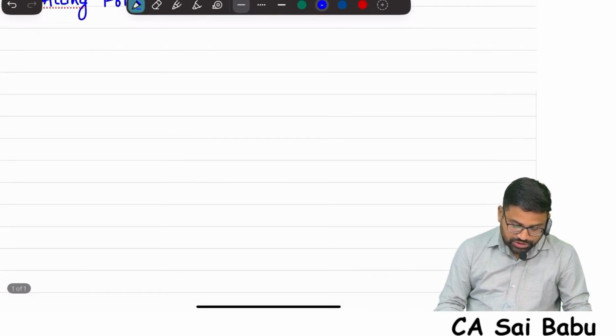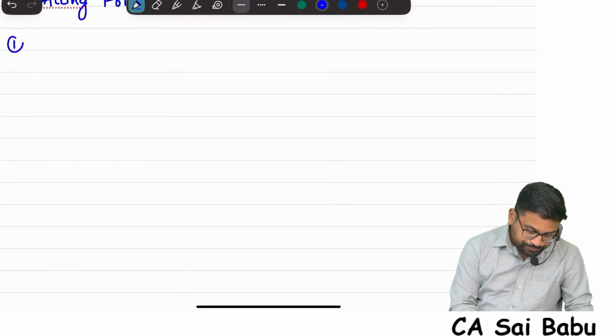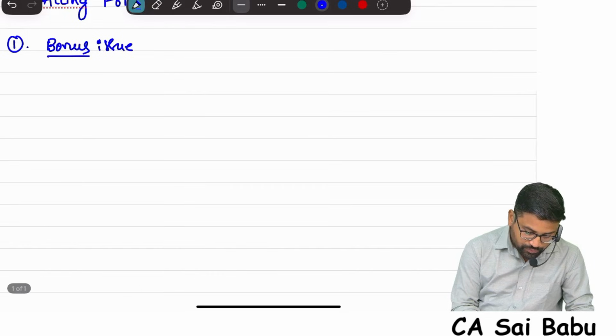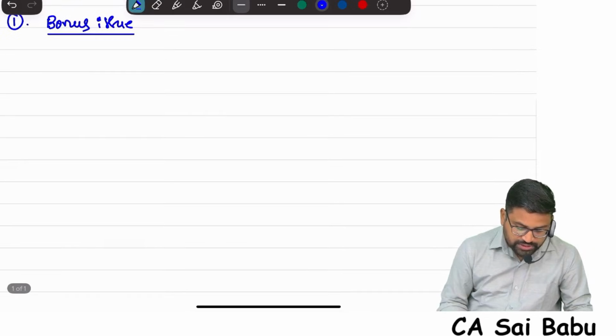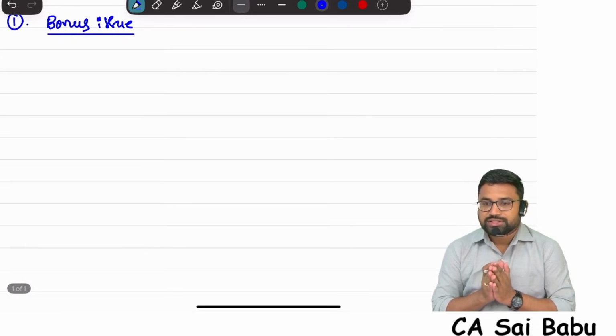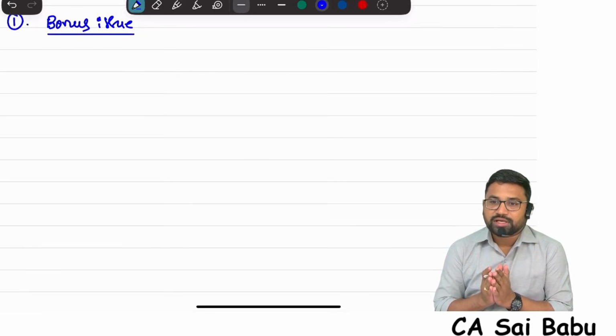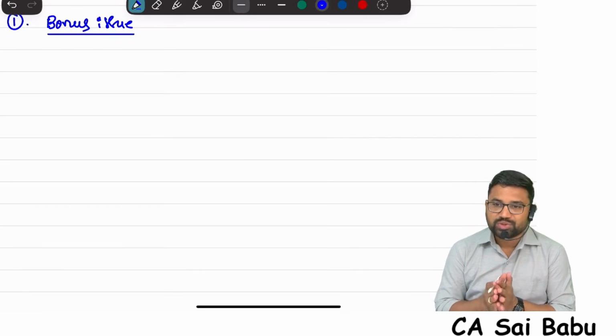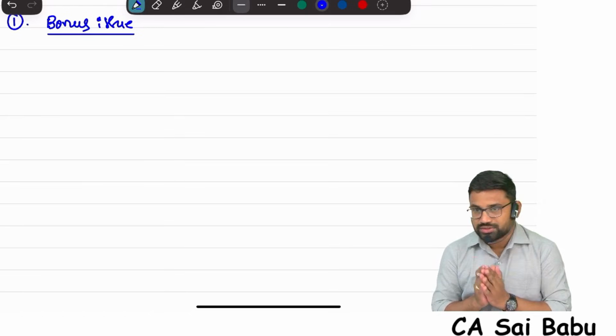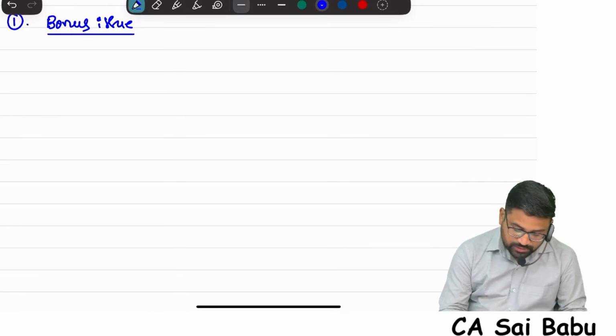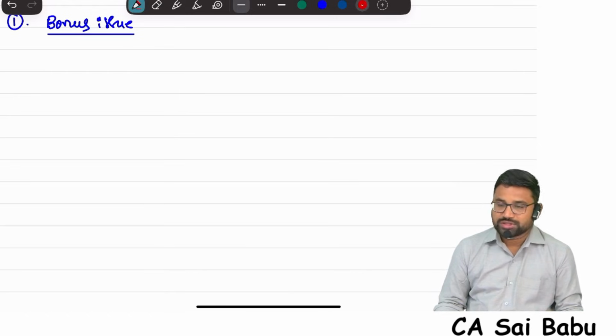What is bonus issue or bonus shares? Basically, bonus shares means the shares given by the company to its existing shareholders free of cost.